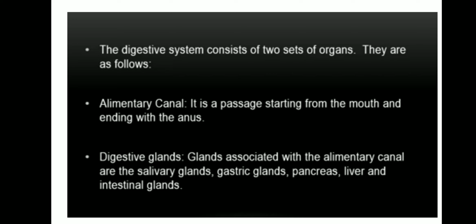So what is the digestive gland? The glands associated with the alimentary canal are the salivary gland, gastric gland, pancreas, liver and intestinal glands. So these are all helping in the process of digestion. The digestive glands secrete the essential products which are helpful in the process of digestion.